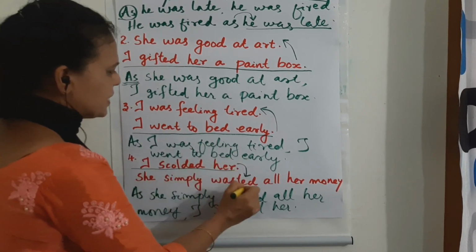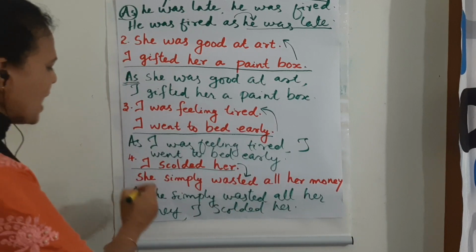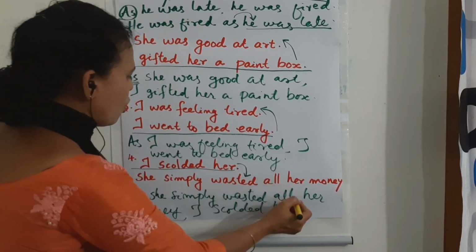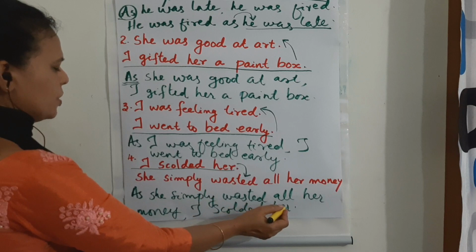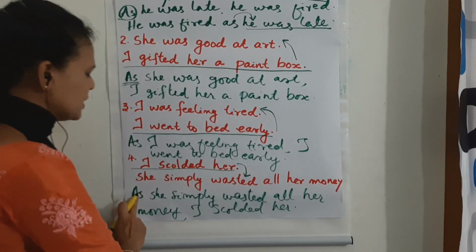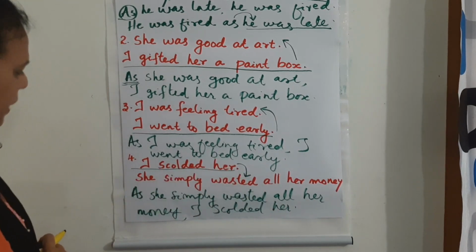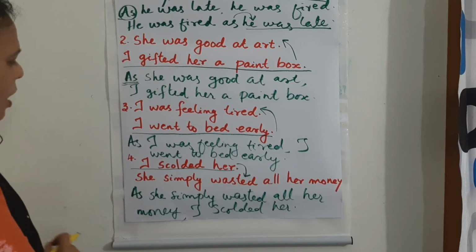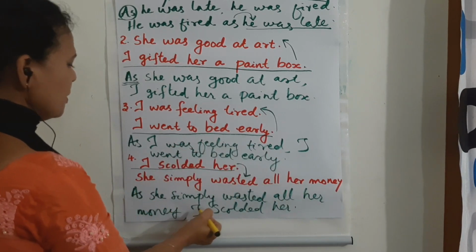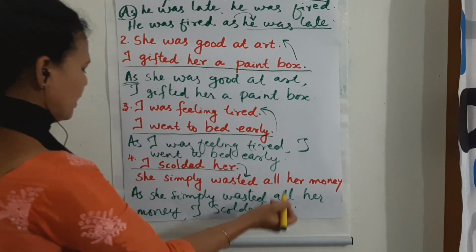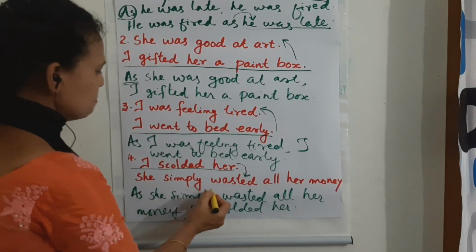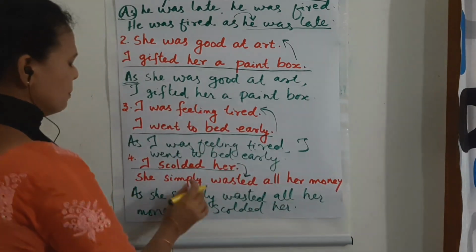She simply wasted all her money. As she simply wasted all her money, I scolded her. If you use as or since in the middle: I scolded her as she simply wasted all her money.